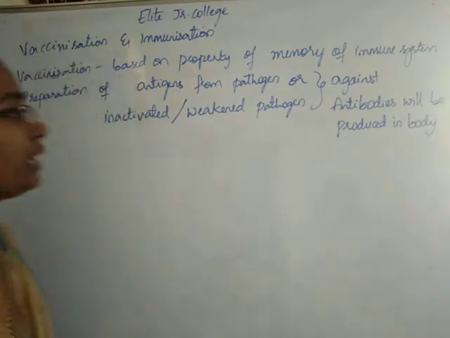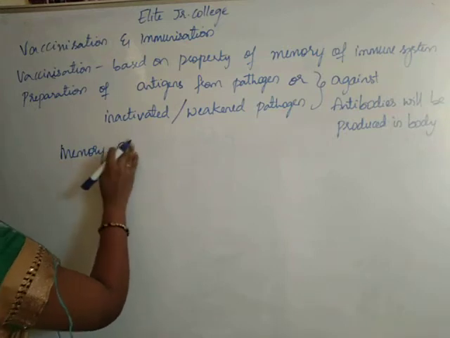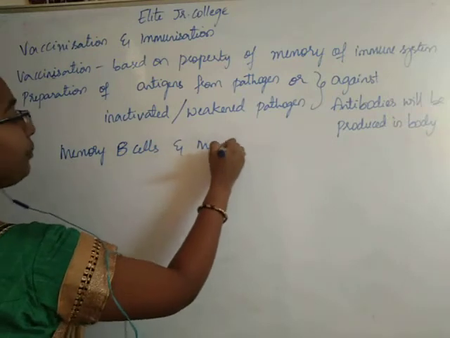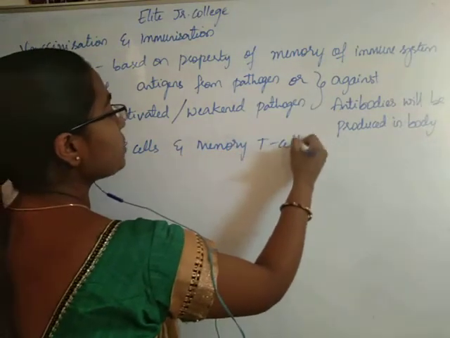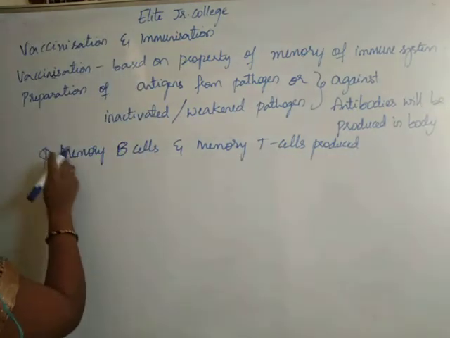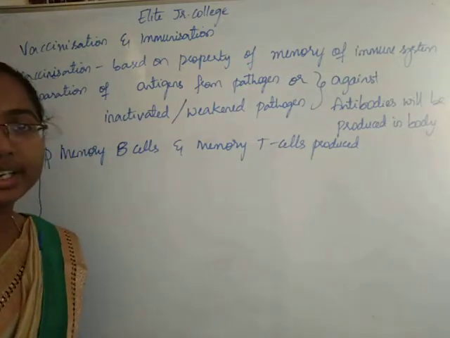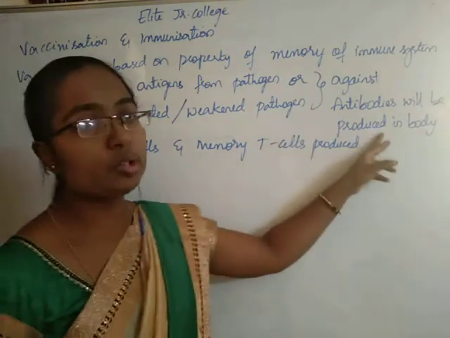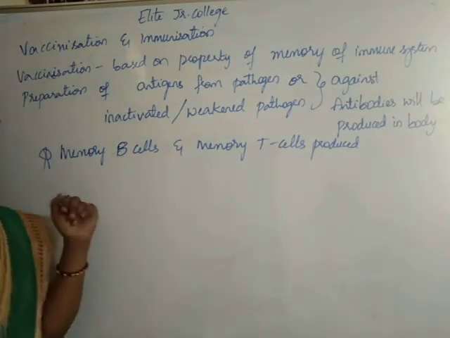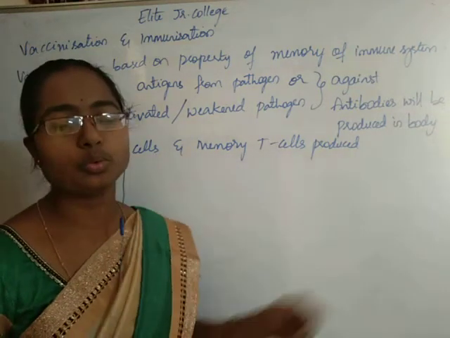And also, students, this is important, memory B cells and memory T cells will be produced in our body, okay. In addition to antibodies, memory B cells and memory T cells are also produced.